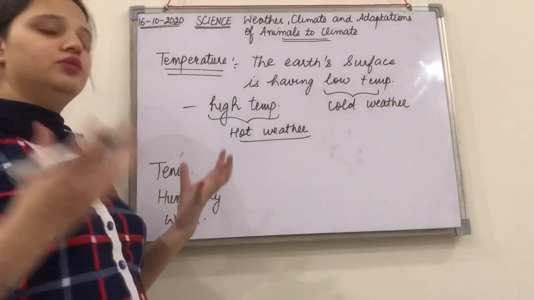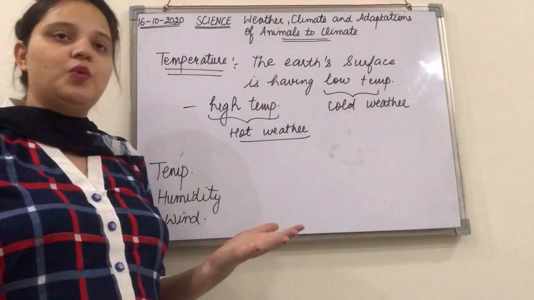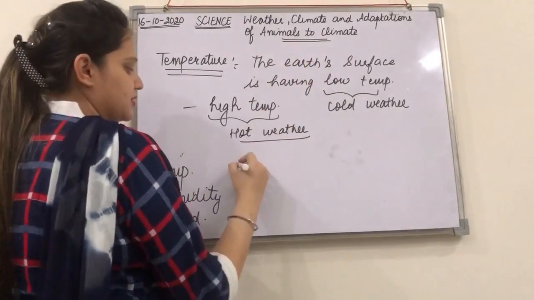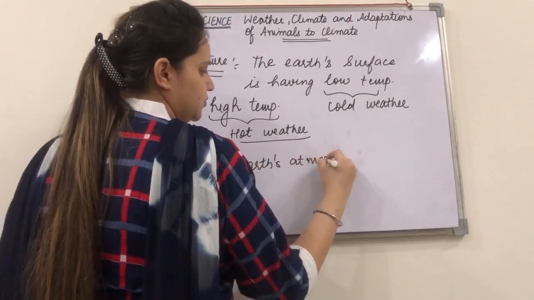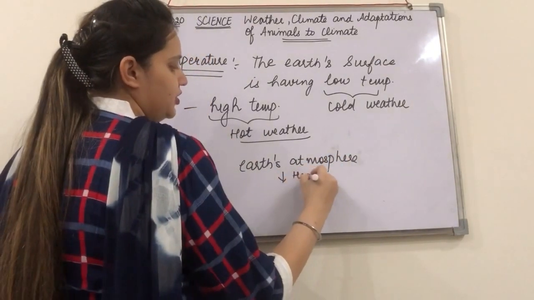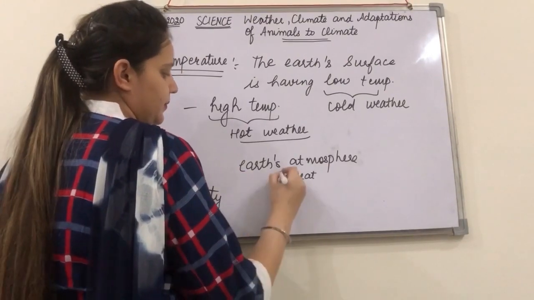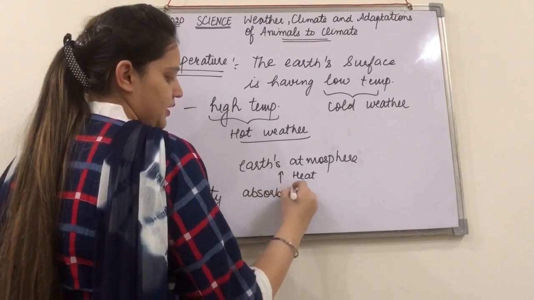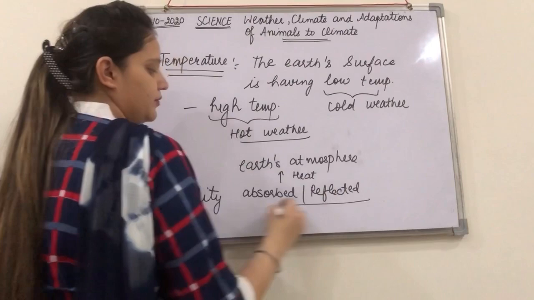So you know we all receive the heat from the sun, right? So when this sun's heat is received by the earth's surface, by the earth's atmosphere, right, some part of this heat is absorbed and some part is reflected. You know this thing, right?